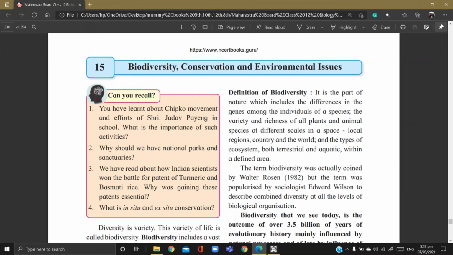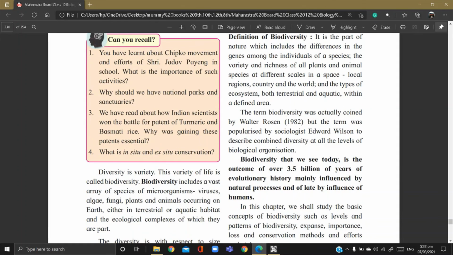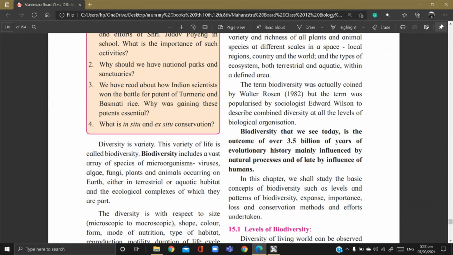In this chapter we shall study the concept of biodiversity, such as the levels and patterns of biodiversity, expanse, importance, loss and conservation methods and efforts undertaken, right? Whatever efforts are undertaken to save and conserve biodiversity, we will deal with all these issues in this chapter. We will take the next topic, that is the levels of biodiversity.